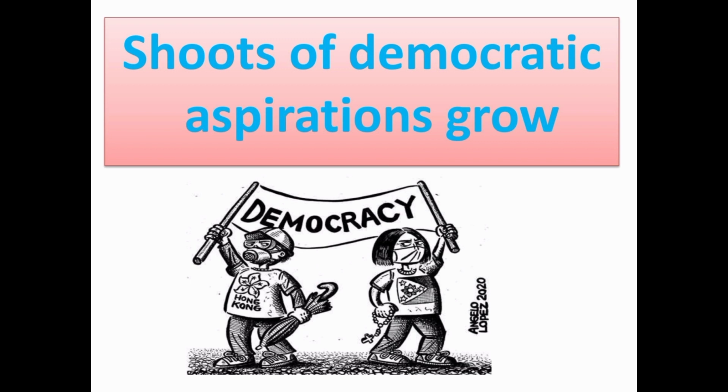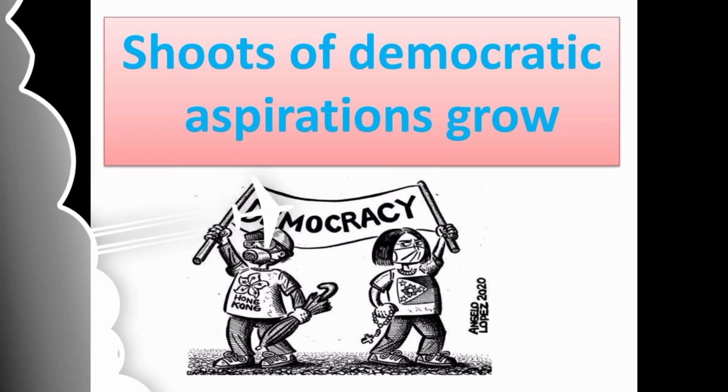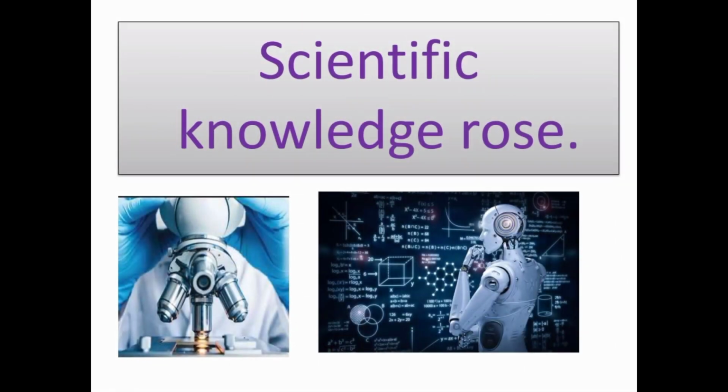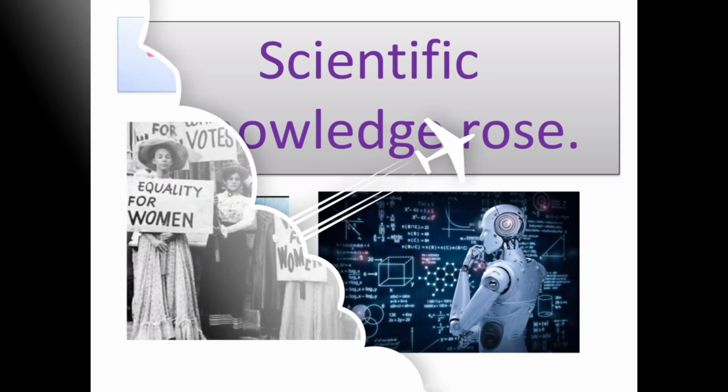People demanded independence in the 20th century. Students, more than 100 nations walked to independence and freedom across the world. People wanted freedom, equality and democracy in their lives. In the 20th century, scientific knowledge also increased.